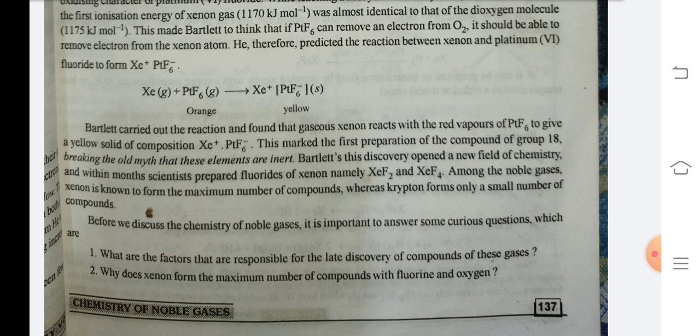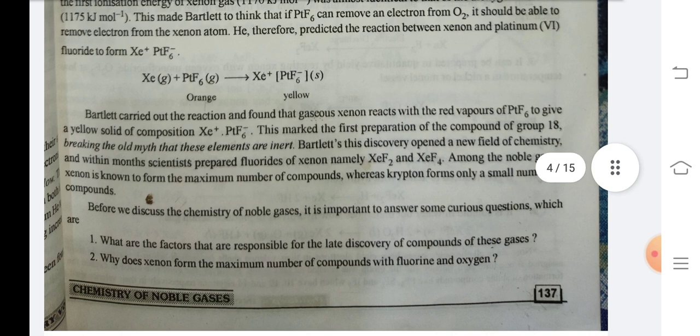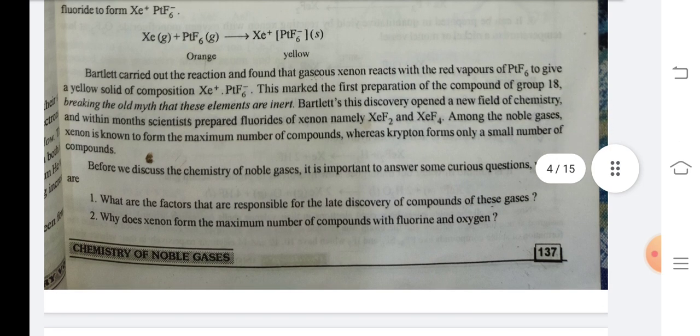Bartlett's discovery opened a new field of chemistry, and within months scientists prepared fluorides of xenon, namely XeF2 and XeF4. Among the noble gases, xenon is known to form the maximum number of compounds, whereas krypton forms only a small number of compounds. Before we discuss the chemistry of noble gases, it is important to answer some curious questions: what are the factors responsible for the late discovery of compounds of these gases? Why does xenon form the maximum number of compounds with fluorine and oxygen?